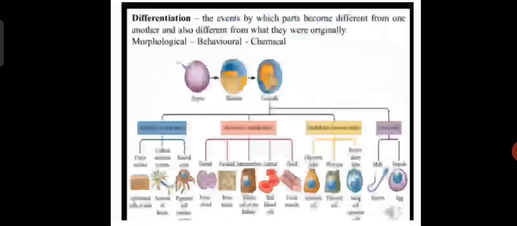Next we come to differentiation. Differentiation is the specialization of different cells to do different functions. Differentiation brings about a definite and specialized function for the various organs. Here we have ectoderm, mesoderm, endoderm and germ cells. Ectoderm gives rise to the central nervous system, skin and epidermis, and mesoderm gives rise to the skeletal system, muscles and urogenital system. Endoderm gives rise to the alimentary canal and some associated glands, and germ cells give rise to the male and female gametes, that is sperm and egg.